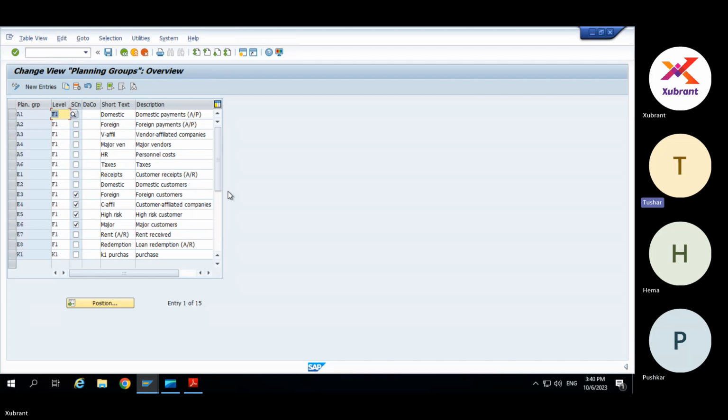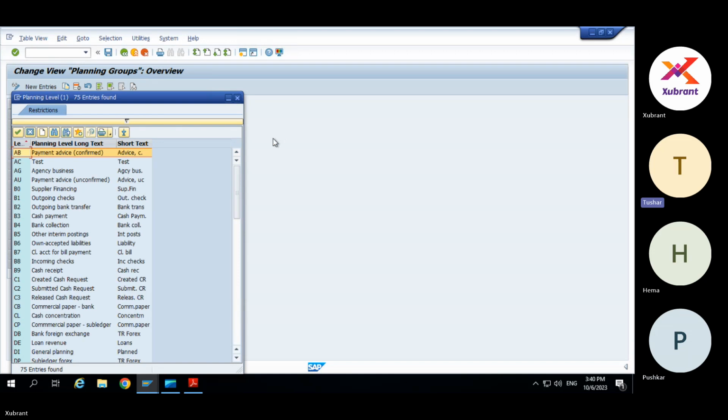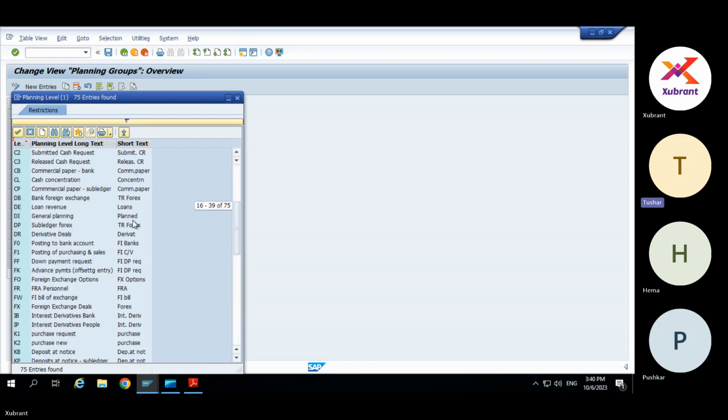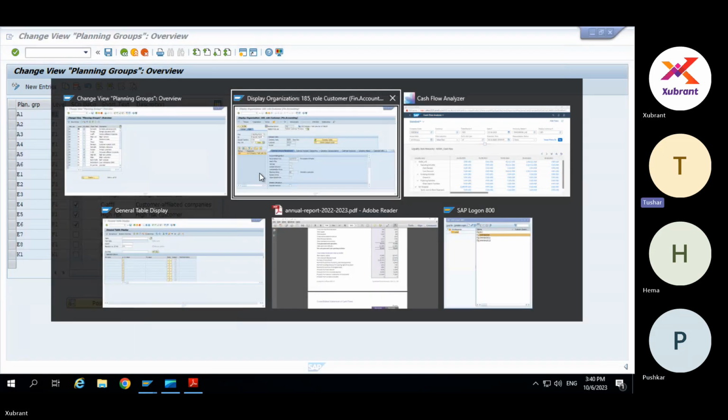Okay, so I can see that planning group A1 is assigned to the BP master of the customer or vendor, and then this F1 level is assigned here to that A1. So if I post any invoice, let's say with a due date of 7th October, tomorrow, and if I execute the cash flow analyzer, then that invoice item should be available in the cash flow analyzer at the level of F1, right?